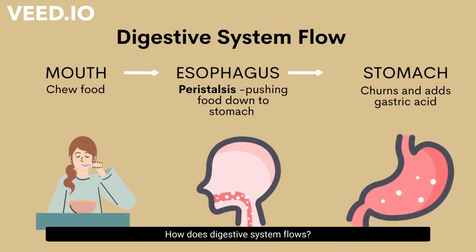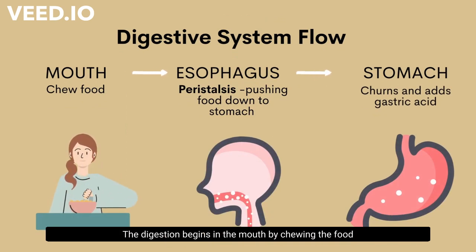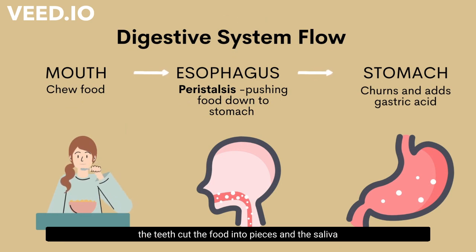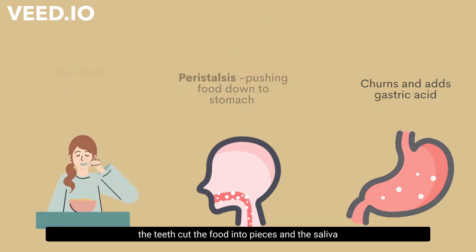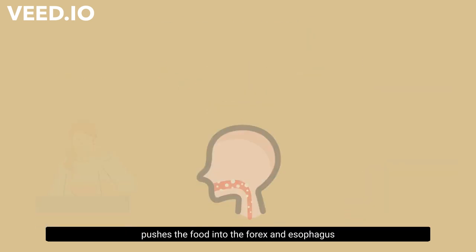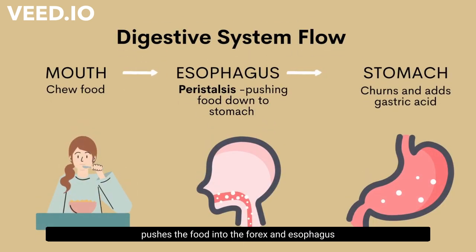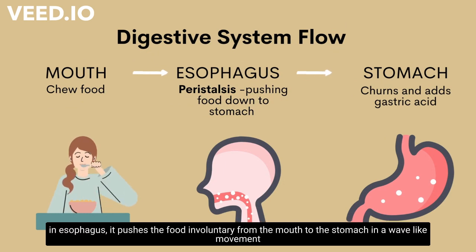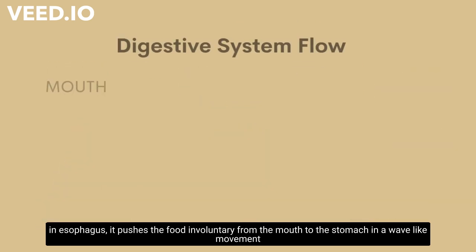How does the digestive system flow? Digestion begins in the mouth by chewing the food. The teeth cut the food into pieces and the saliva moistens the food to digest. It makes the food soft and easier to swallow. From the mouth, the tongue pushes the food into the pharynx and esophagus, or gullet. The esophagus pushes the food involuntarily from the mouth to the stomach in a wave-like movement.